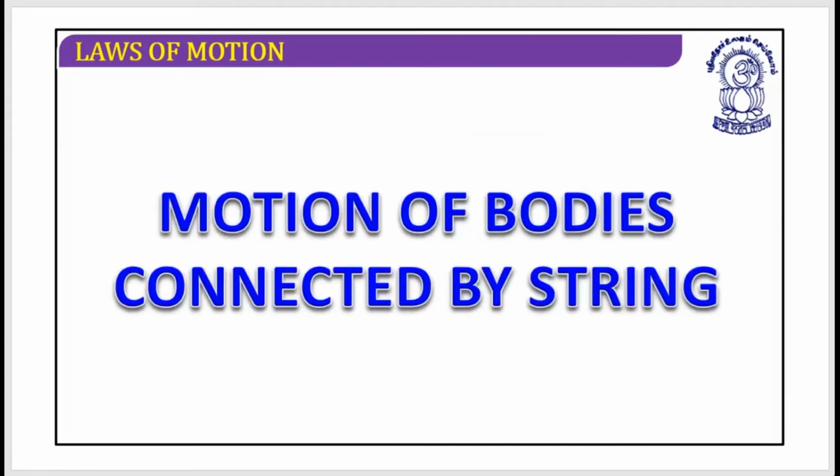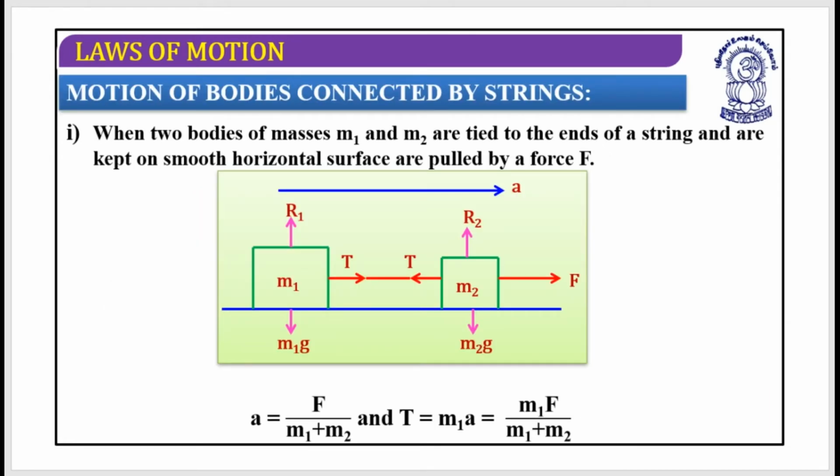Let's look at the motion of bodies connected by a string. We have already discussed the motion of objects when they are connected. Now in this situation the bodies are connected by strings. We have two objects, one with mass m1, another with mass m2, connected by a string, as you can see.